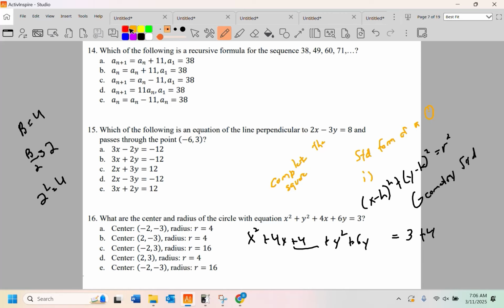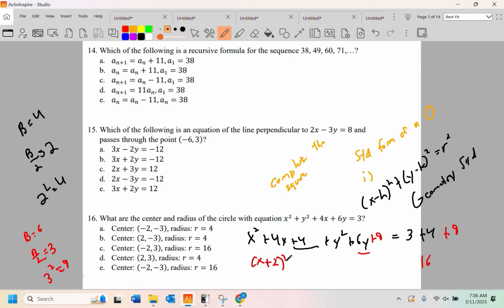Now we're going to pay attention to the b term on the y. b is 6. We're going to cut it in half. We're going to get 3. We're going to square that 3 and get a 9. And we're going to add it to both sides. Not too bad, huh? This will give us 16 on the right.